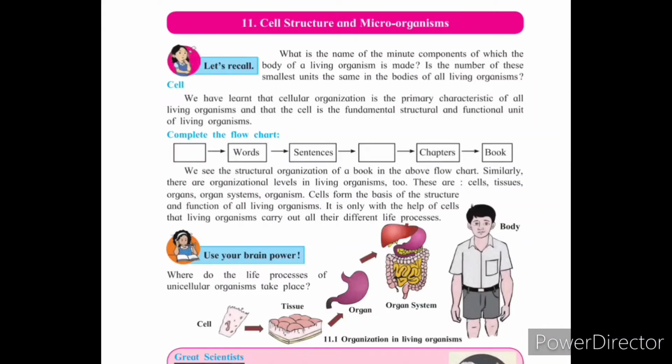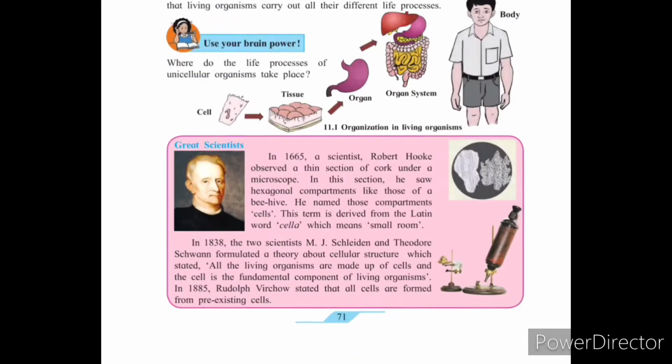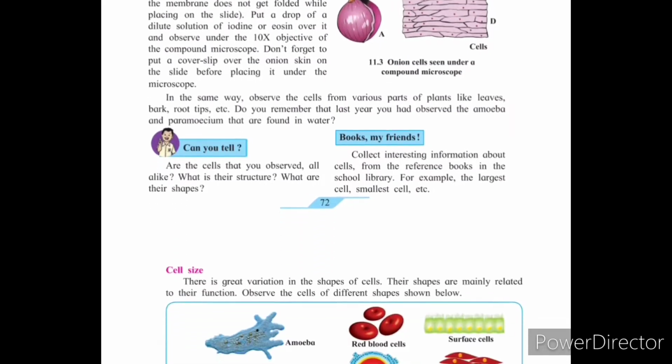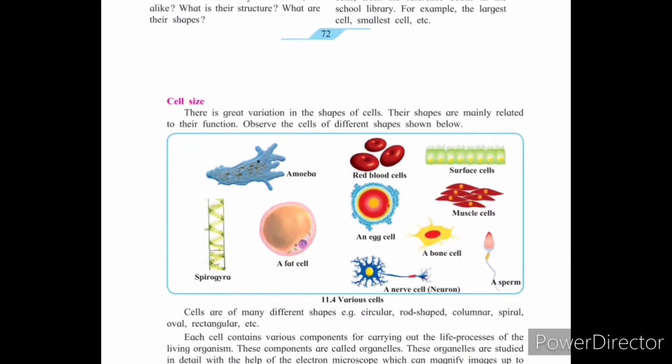Chapter number 11 is cell structure and microorganisms. In that, we studied the minute particle of every living thing, that is a cell. After the tissue, organs, organ system, the human body is made by combining all cells, tissues, organs and organ systems together. We studied that the cell is a unit and a microscopic substance of every living body. The types of various cells, spiral, columnar, oval and all that we study in this chapter.